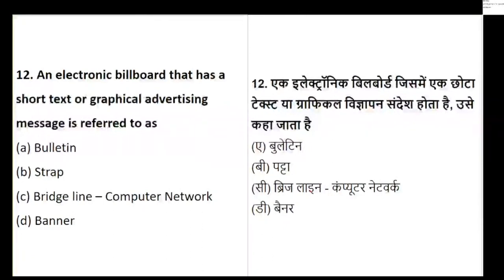Is it called a strap? Is it called a bridge line, that is a computer network, or a banner? What is it known as?